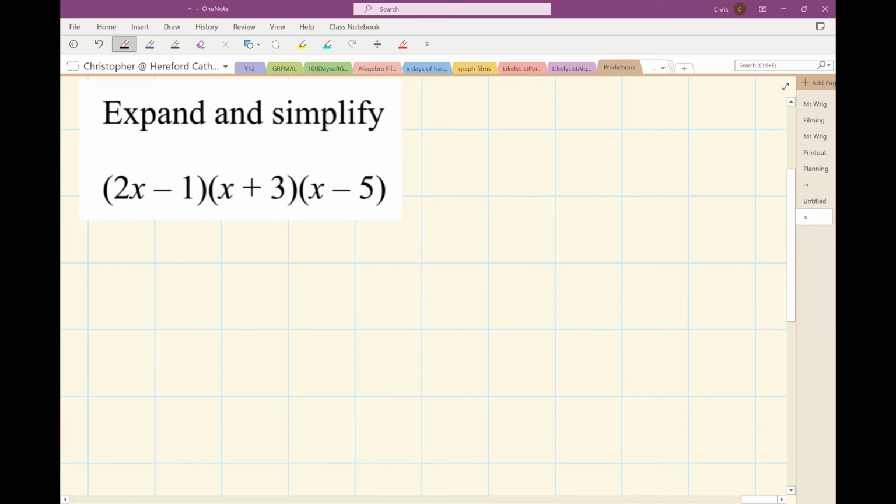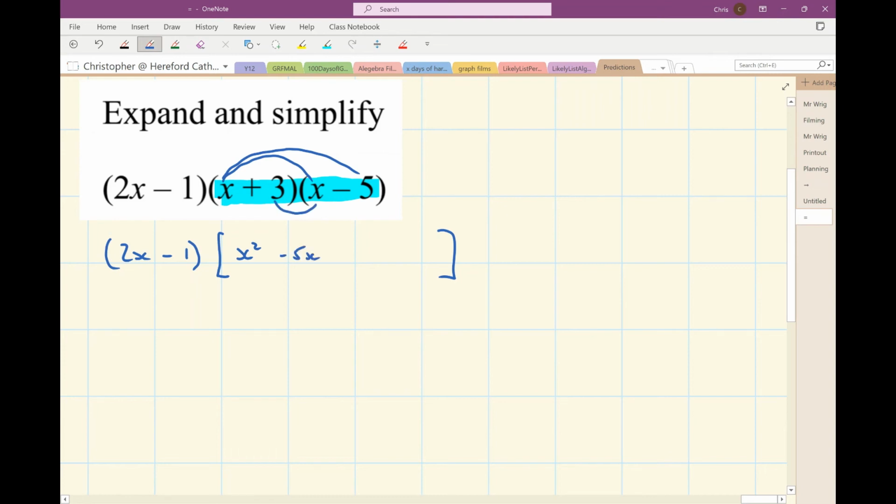Expand and simplify. Now, I've got 3 brackets to expand here. I always do these two first. So I'm going to have my 2x plus 1, and now I'm going to expand those 2 brackets. So I'm going to go x times x times minus 5, 3 times the x, and 3 times the minus 5.